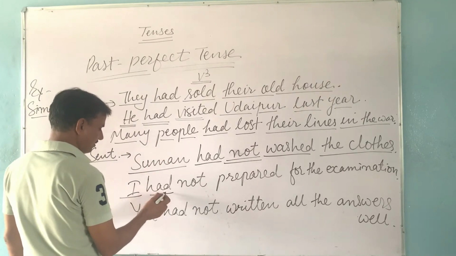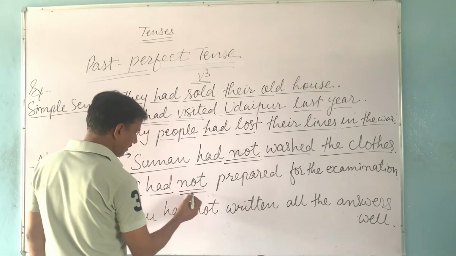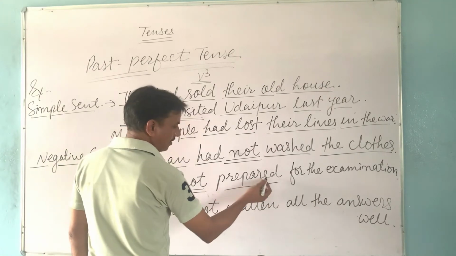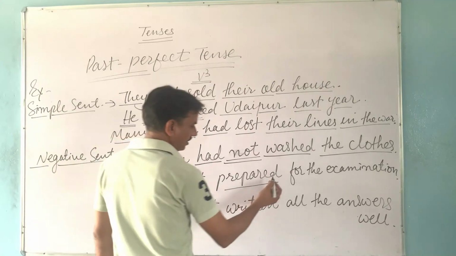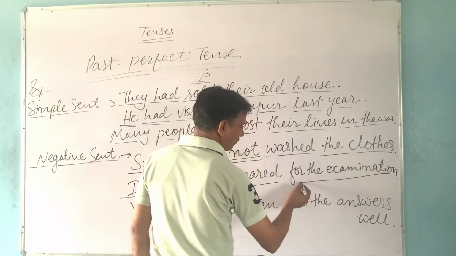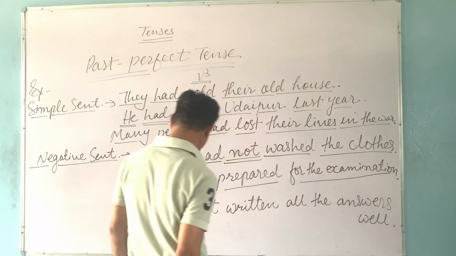So had is used with all kinds of subjects. Then not is set after had. The third form of the verb is prepared. In this sentence there is no object. So for the examination are other words, and a full stop at last.